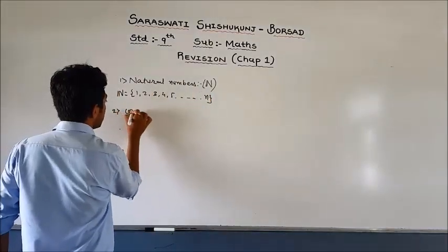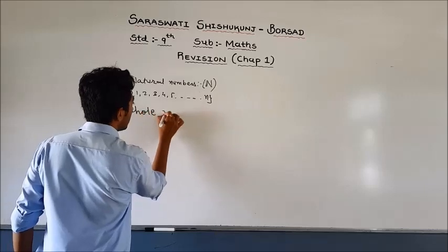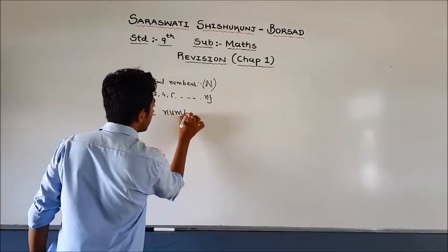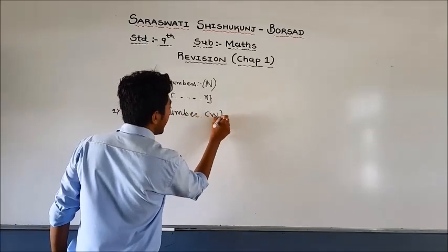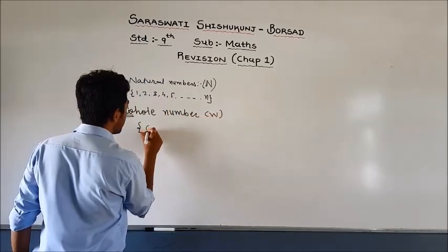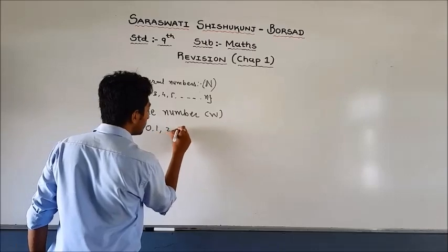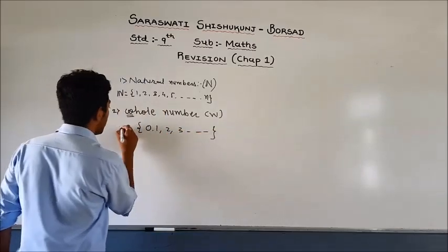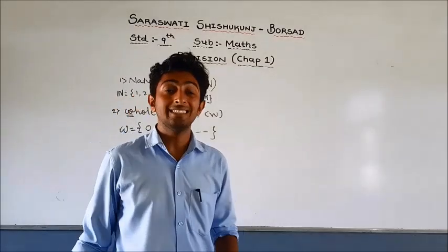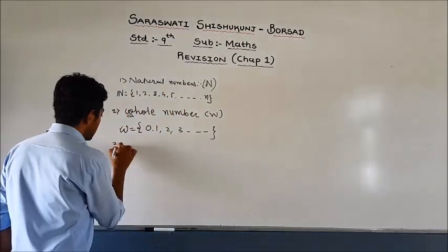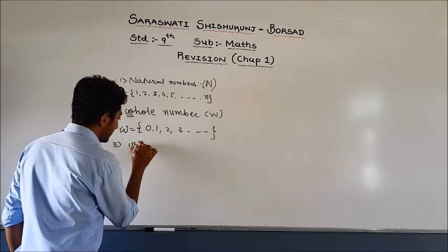Second one is whole numbers. It is denoted by W, and it is the collection of natural numbers and zero. Third one is integers.